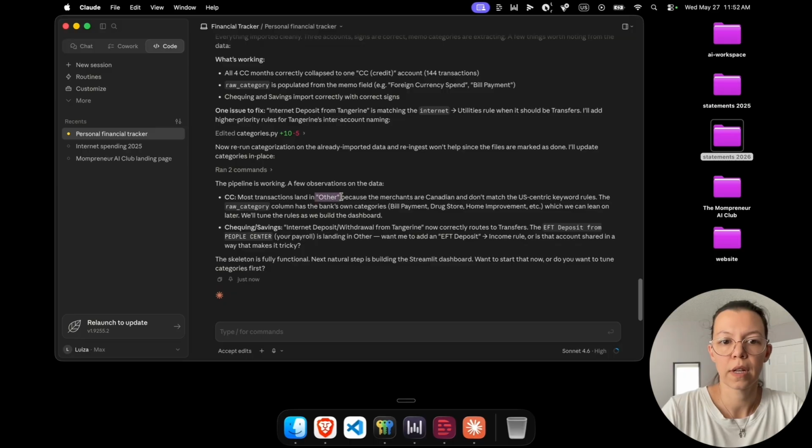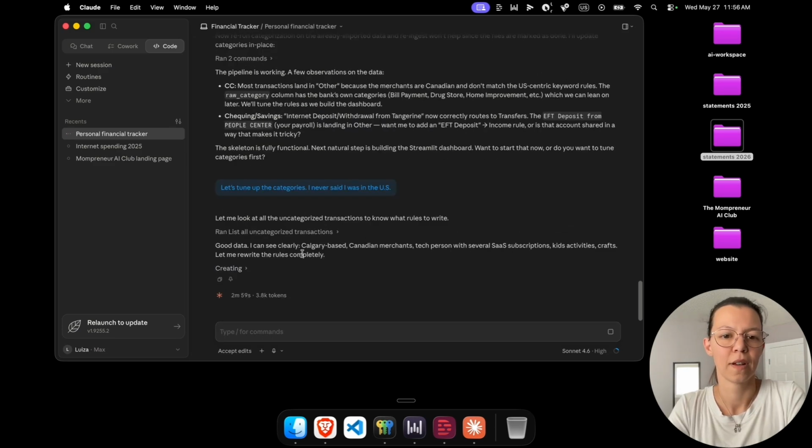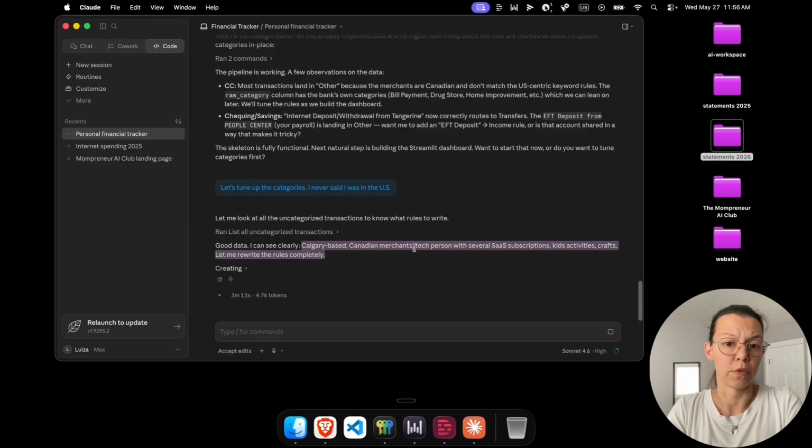Most transactions land in other because the merchants are Canadian and don't match the US-centric keyword rules. Let's tune up the categories. I never said I was in the US. Now, through the magic of editing, it took you half a second to get here. It took Claude 3 minutes running, but it got really good data. So it knows I'm in Calgary and I deal mostly with Canadian merchants. Tech person with several SaaS subscriptions, yeah, that's me, and kids' activities and crafts.